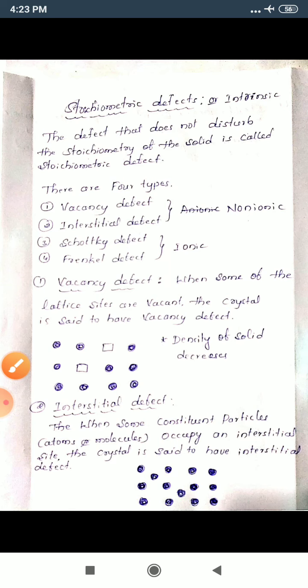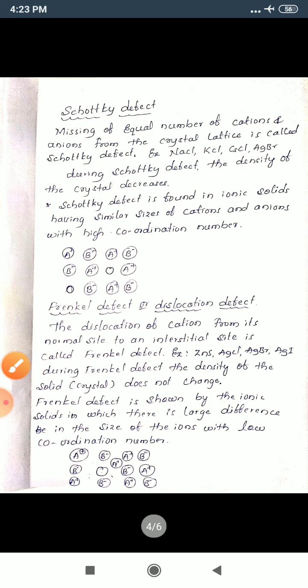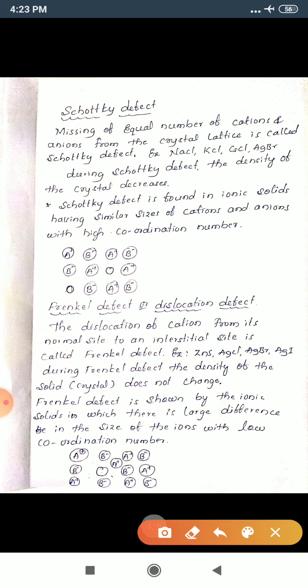Okay, next defect, that is Schottky defect. Then what do you mean by Schottky defect? It is a very important definition. They may ask in the annual exam, Schottky defect and Frenkel defect. These two defects are very important from the point of view of the annual exam. Concentrate on these two defects.